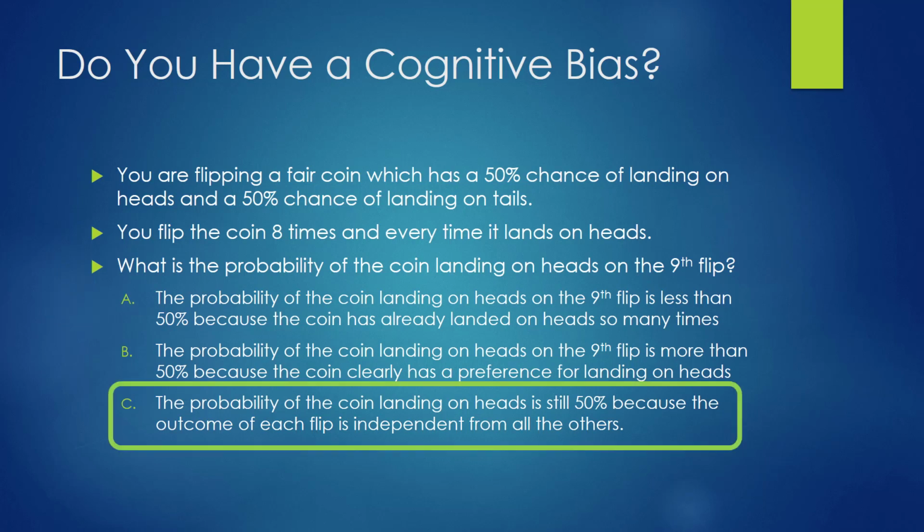But the reality of this situation is that every single trial is independent of the others. So no matter what's happened in the past or what will happen in the future, the coin still has a 50% chance of landing on heads or tails every single time you flip it.